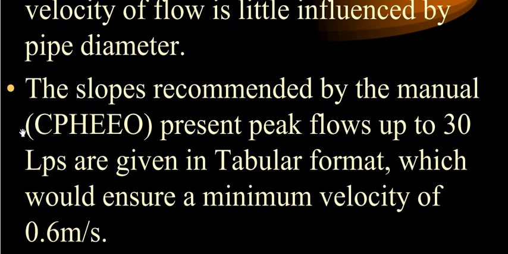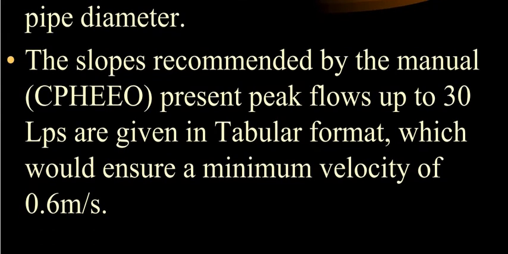That is the CPHEEO, Central Public Health and Environmental Engineering Organisation. It presents peak flow up to 30 liters per second in tabular form, which should ensure a minimum velocity of 0.6 meters per second.